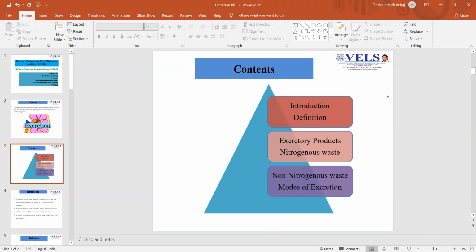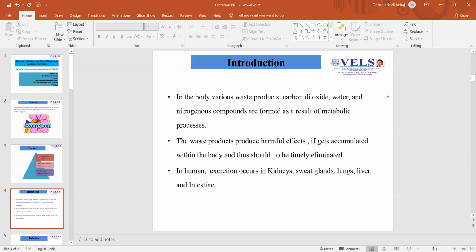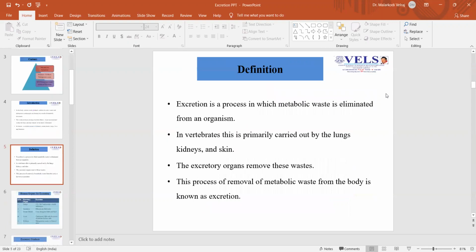modes of excretion. Introduction. In the body, various waste products such as carbon dioxide, water, and nitrogenous compounds are formed as a result of metabolic process. The waste products produce harmful effects if they get accumulated within the body and thus should be timely eliminated. In humans, excretion occurs in kidneys, sweat glands, lungs, liver, and intestine.